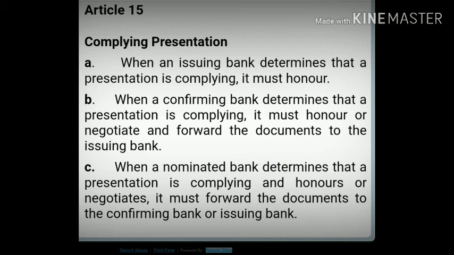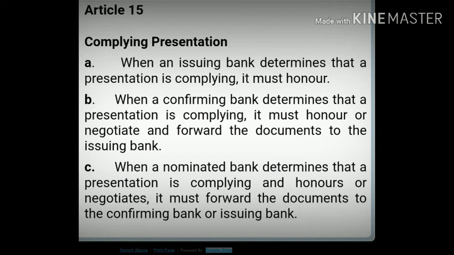When a confirming bank determines that a presentation is complying, it must honor or negotiate and forward the documents to the issuing bank. If the confirming bank has added its confirmation on the particular LC, and when the documents are presented and found credit compliant, then the confirming bank must honor or negotiate.